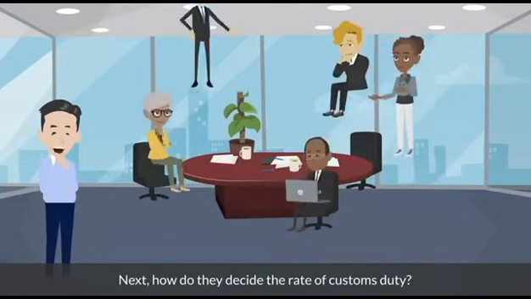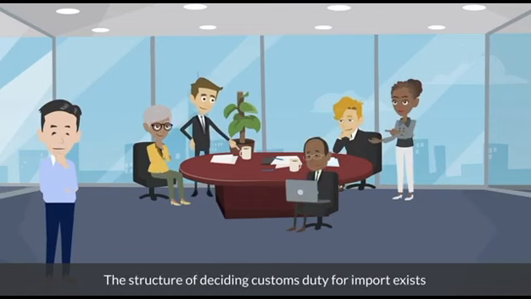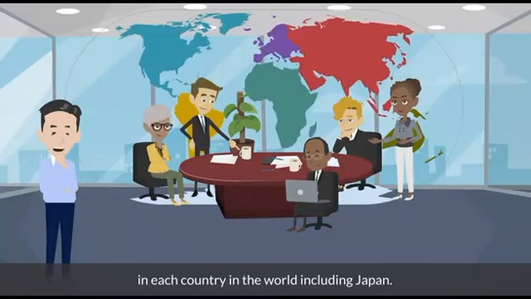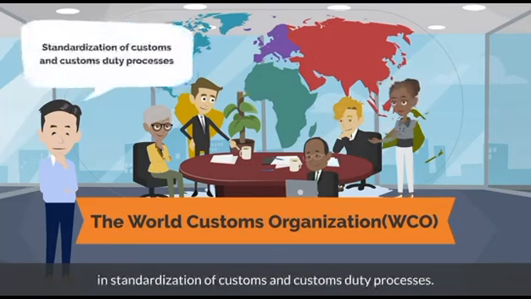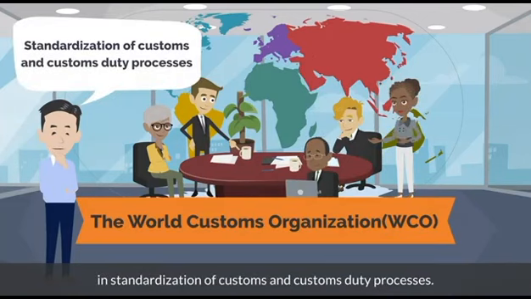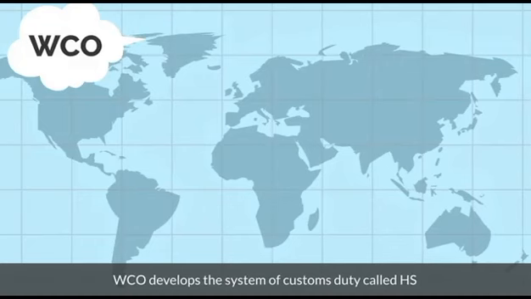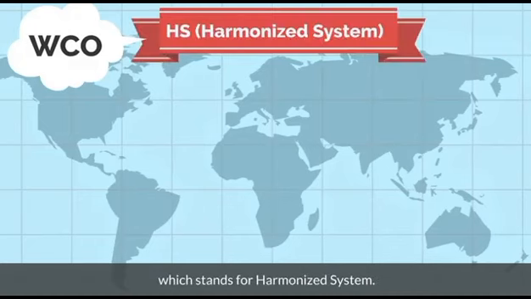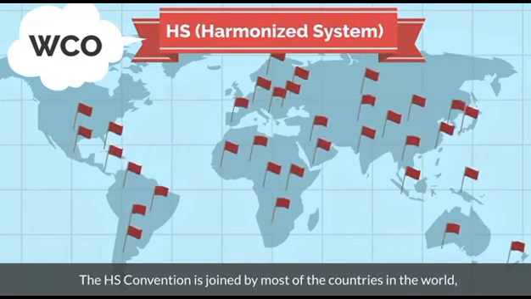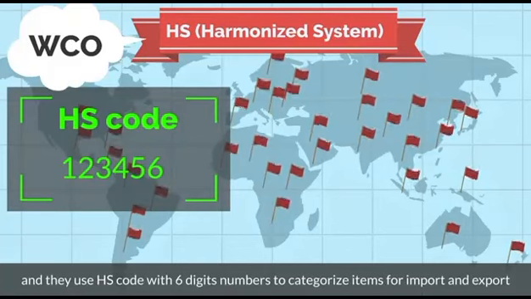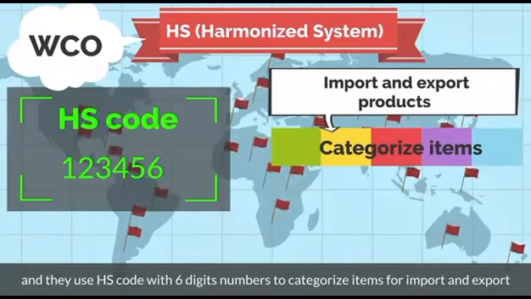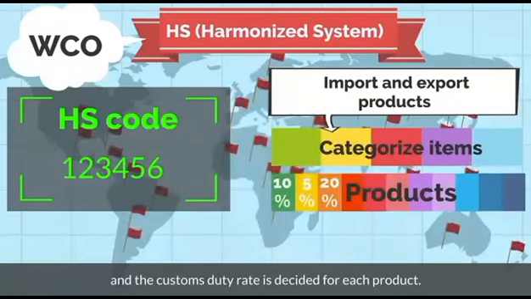Next, how do they decide the rate of customs duty? The structure of deciding customs duty for import exists in each country in the world, including Japan. The World Customs Organization, WCO, is engaged in standardization of customs and customs duty processes. WCO develops the system of customs duty, called HS, which stands for Harmonized System. The HS convention is joined by most of the countries in the world, and they use HS code with 6 digit numbers to categorize items for import and export, and the customs duty rate is decided for each product.